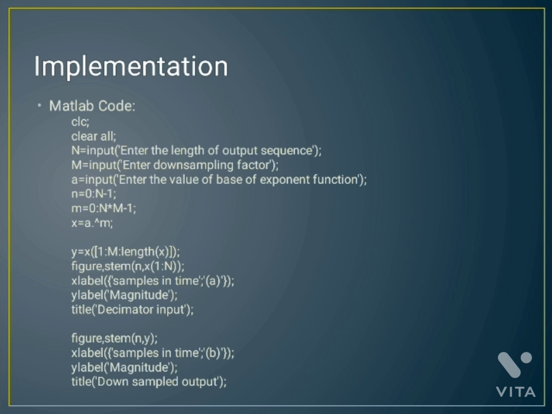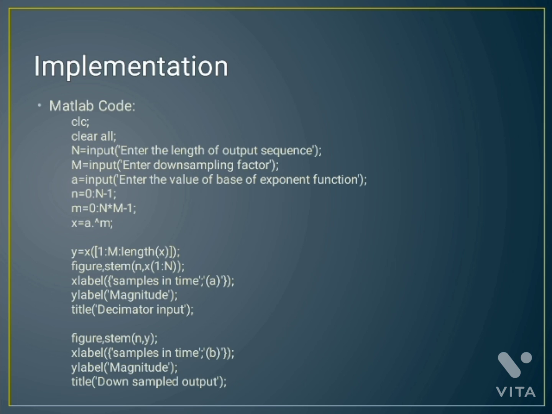So n is the length of the input signal, that is 0 to n minus 1. That minus 1 is because the length starts from 0, and m is the length of the downsampled signal, so 0 to n into m minus 1, where m is multiplied because of the downsampling. x is our exponential signal, that is a raised to n. y is the downsampled signal, where we are multiplying m to the length of x, and at the output we get the downsampled signal.